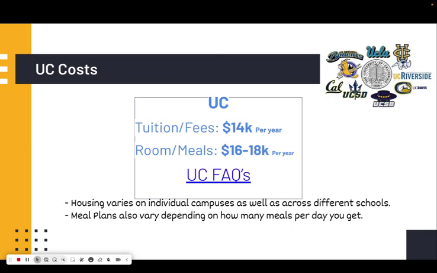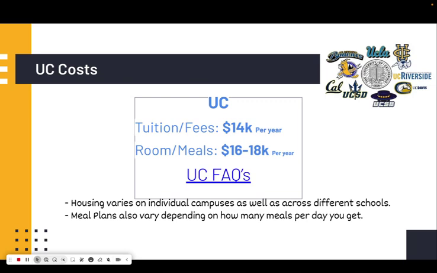UC costs. So it costs about $14,000 per year for tuition and fees. For room and board or room and meals, it's anywhere from $16,000 to $18,000 per year. We've also linked here some UC frequently asked questions.